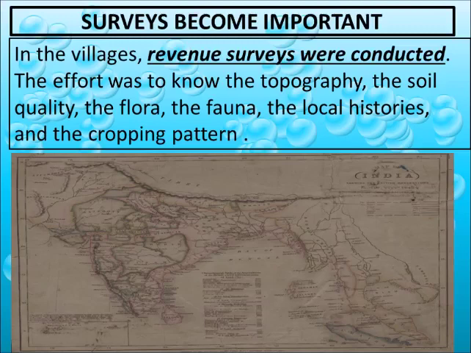The effort was to know the topography. Topography means the uppermost layer of the earth, meaning the quality of the soil: is the soil good or bad, and if the soil is good, why is the farmer not growing more crop, and if he is growing more crop, then why is he not giving more tax. So this was the actual aim of doing the survey, to take more and more tax from the Indian peasants.